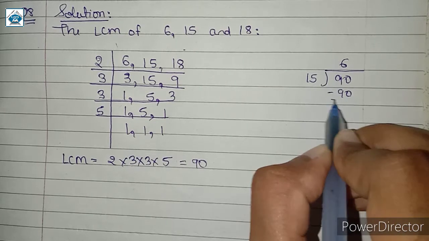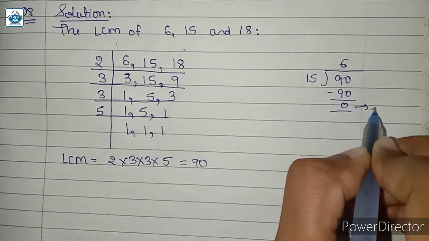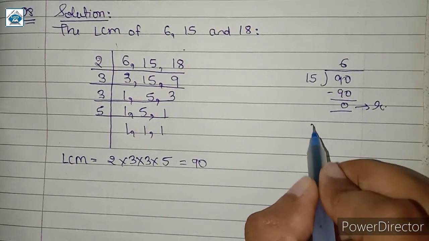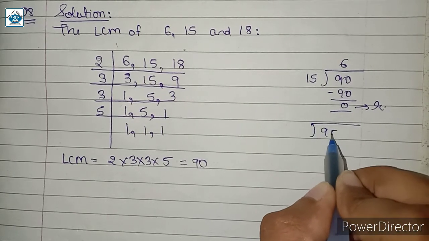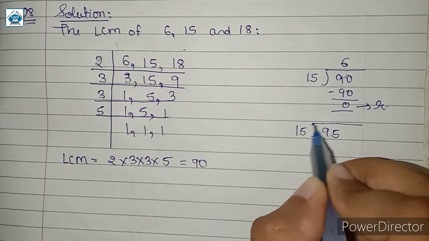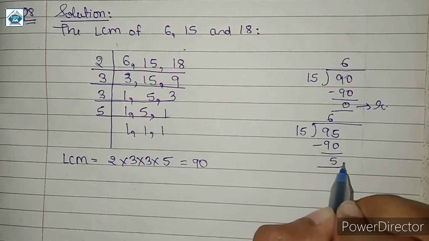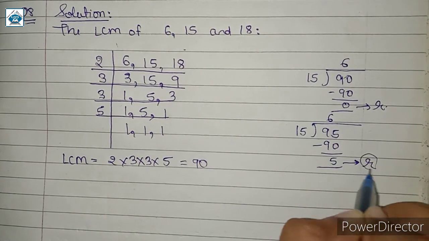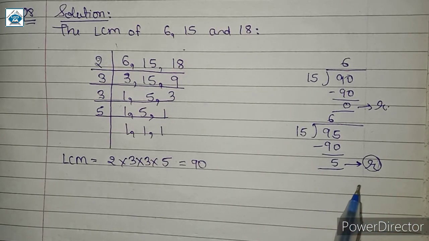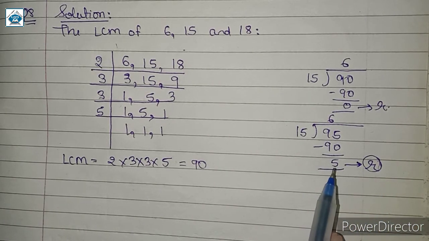So minus 90 we get the remainder as 0. Here the remainder is 0. On the other hand, when we divide 95 with 15, we know that 6 are minus 90 we get remainder as 5. So that is exactly what we are asked in the question कि हमें remainder क्या चाहिए. We want the remainder as 5 in each case.